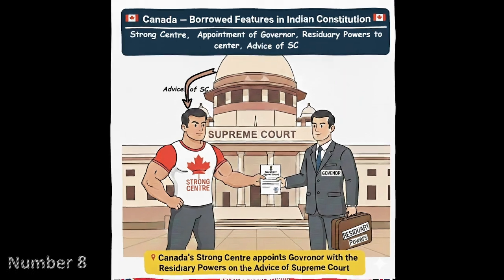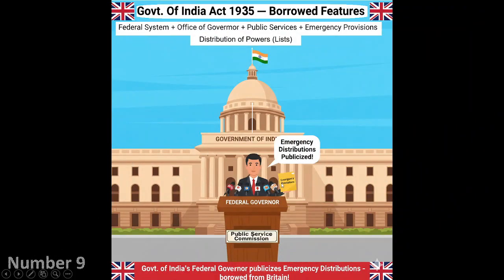Now let's move to the country number 9. The number 9 we have Government of India Act 1935, and there are total 5 features that have been borrowed from that act. These features are federal system, office of governor, public service commission, emergency provisions, and distribution of powers, that is lists, that are mentioned in the 7th schedule of the Indian Constitution.